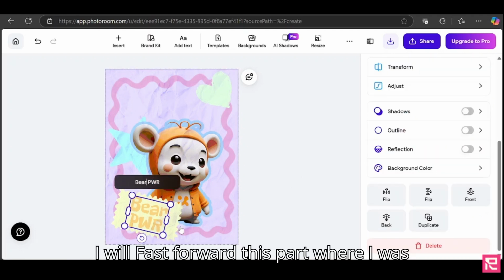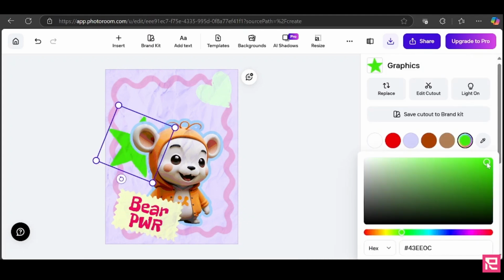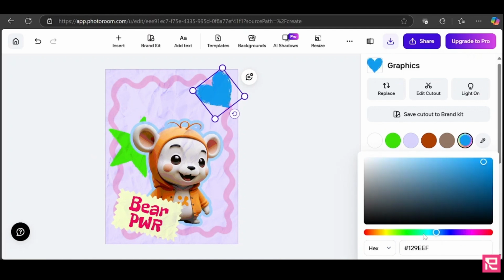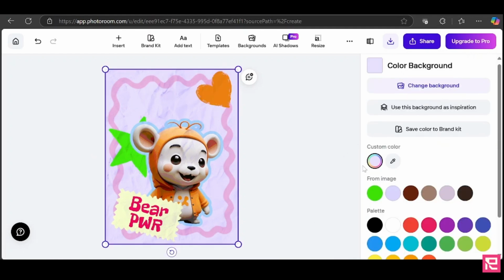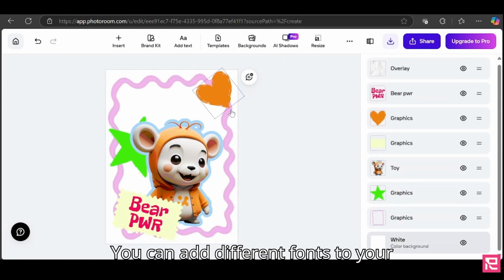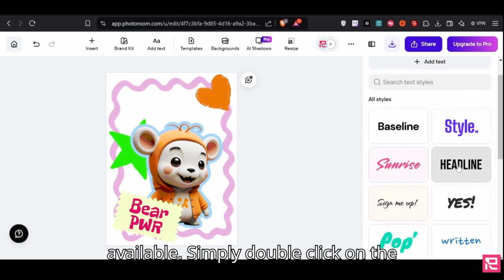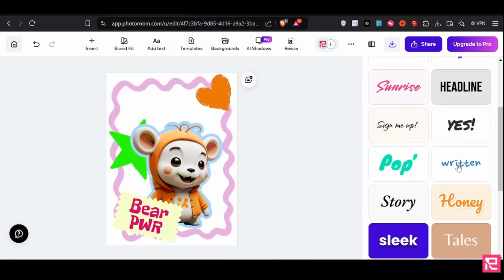I will fast forward this part where I was trying out different fonts and colours on our image. You can add different fonts to your graphic. They have several styles available. Simply double-click on the style you prefer.